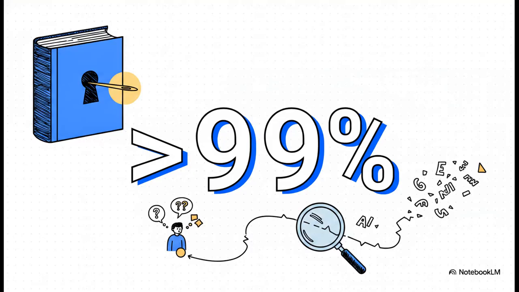Look at this number, greater than 99%. This highlights a really fascinating paradox in modern AI. Models like Gemini 1.5 can hit greater than 99% accuracy on these needle-in-a-haystack tasks, meaning if you hide a single obscure fact in a massive book, they'll find it perfectly. Yet these exact same models consistently fail to maintain global consistency in long-form summaries. They just lose the plot.